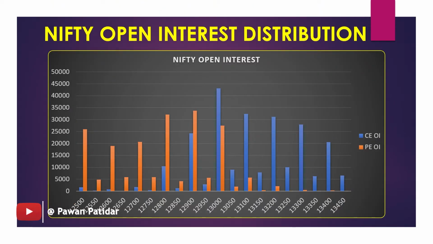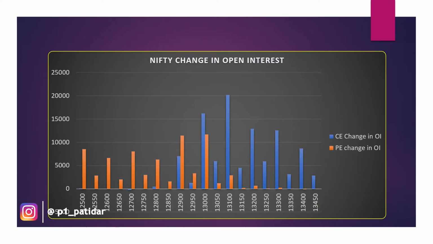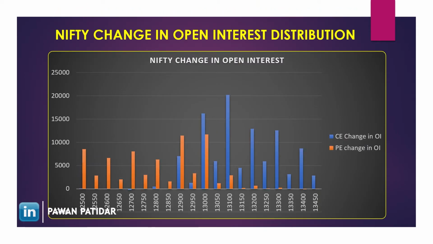So now let's see the Nifty open interest. You will see that 12,800 and 12,900 are the supports. 12,900 has a little more open interest, so the difference is not that much. You can take 12,800 instead of 12,900 because you want to be on the safe side and not lose too much money. The resistance is at 13,000. So let's move to the change in open interest on that day, what people thought and where the support and resistance were.